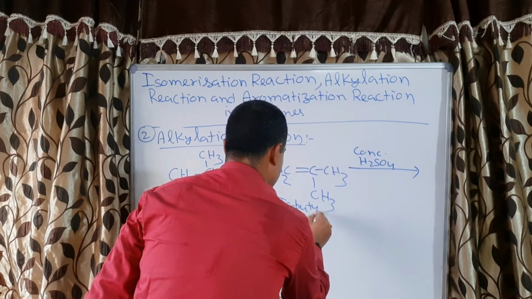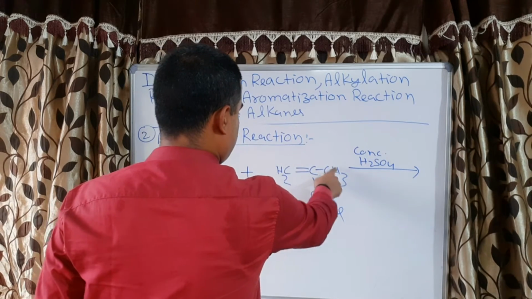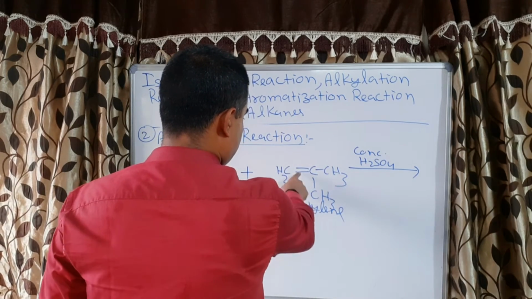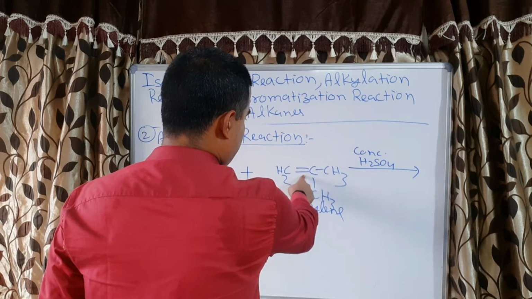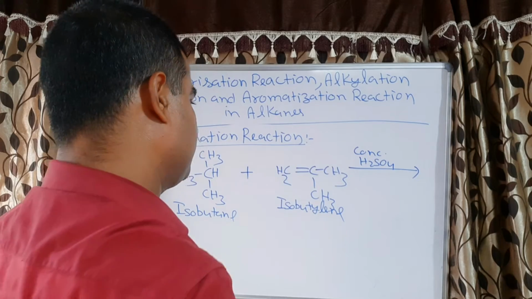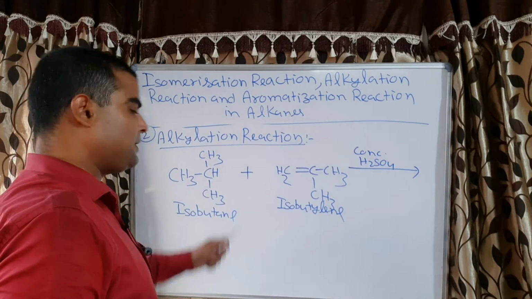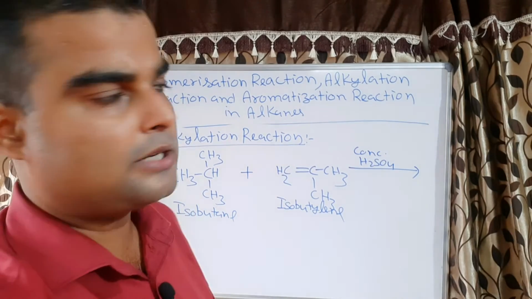How is it isobutylene? I have told you. This is 1, 2, 3, 4 butane. This is a double bond, so butylene. One carbon is attached to two methyl groups, so isobutylene. Correct? Now this hydrogen will be replaced by the alkyl group.